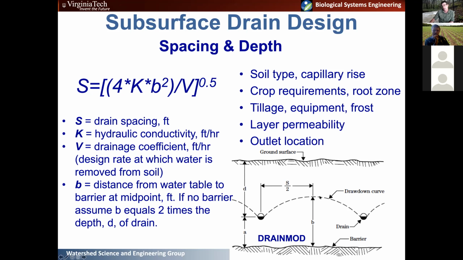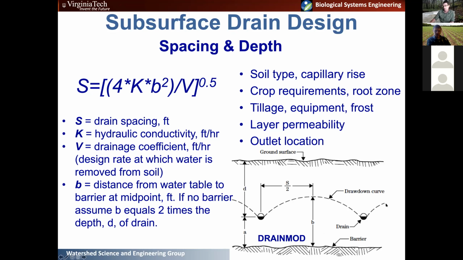But in fact, there's going to be a gradient in moisture due to capillary rise, so the soil pulling water up into the drier soil. So you could determine how high you want that rise to go, which can help with crop growth. And then the crop requirements in the root zone required for that crop. Some crops require a deeper unsaturated zone, so you can include that in your calculations.